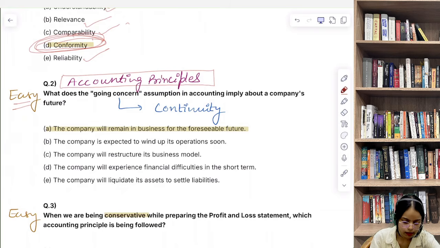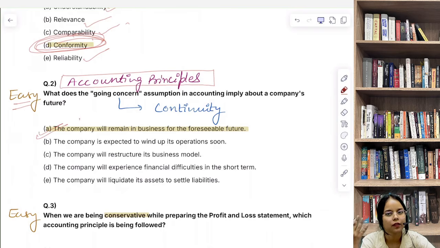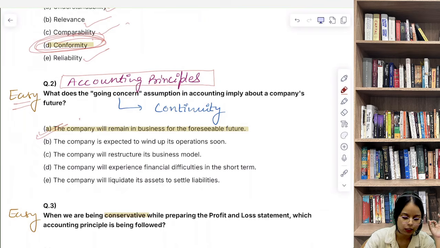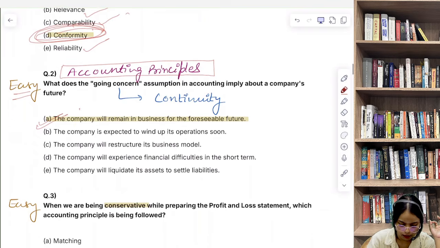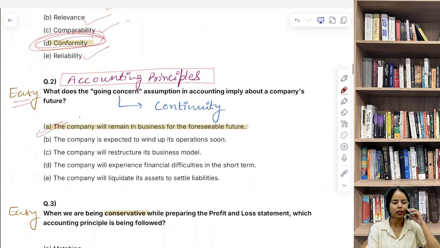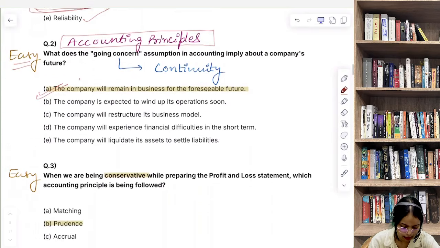The going concern assumption क्या बोलती है? Means that financial statements are prepared with the belief that the entity, that the company will continue its operations and not liquidate in the near term. कि कंपनी कभी बंद नहीं होगी, ये सोच के अकाउंट्स बनाए जाते हैं, बुक्स बनाई जाती हैं.